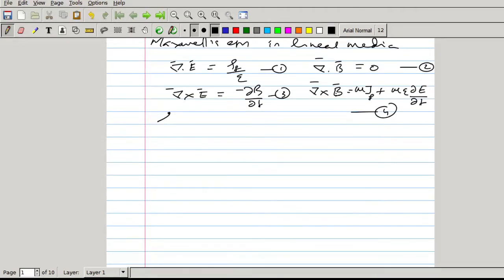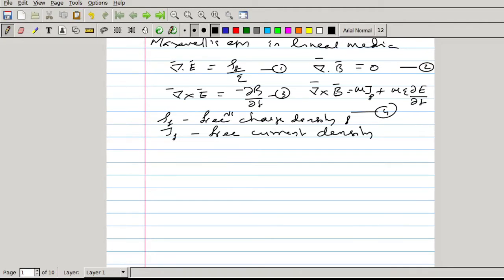Where rho f is free charge density, which is volume charge density, and J f is free current density.